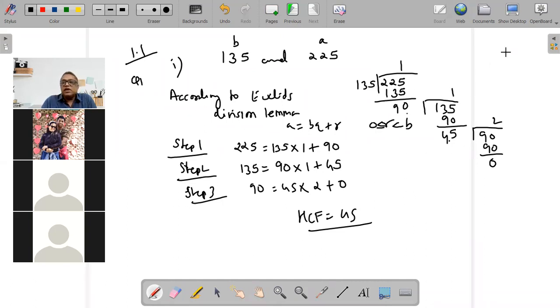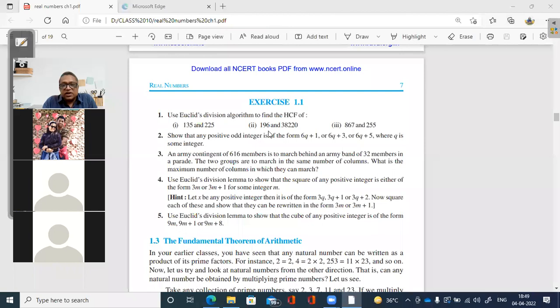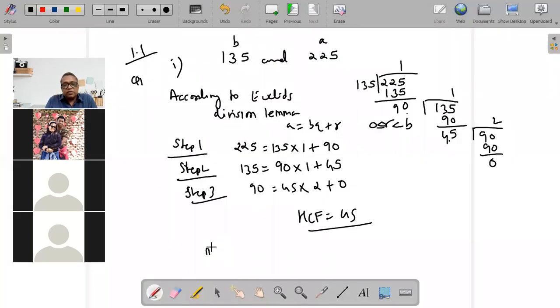So you can note down this, and those who have done this can try the next one, 196 and 38220. Find out the HCF of 196 and 38220. In case somebody has not understood any step, please ask.